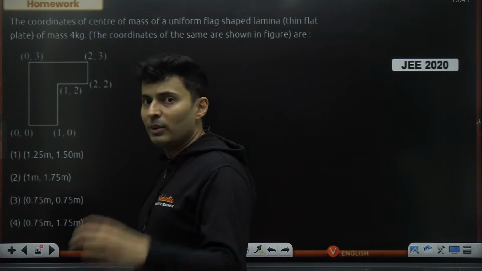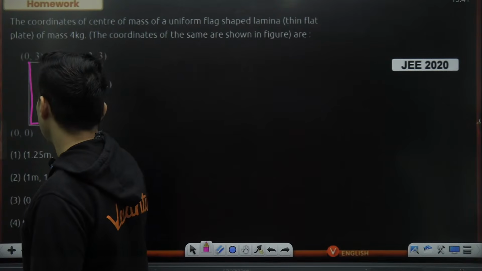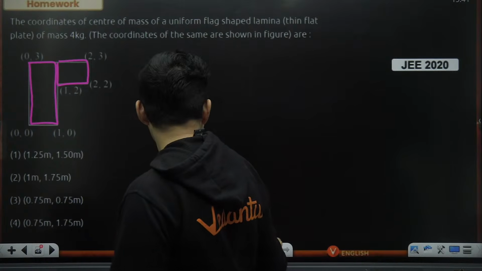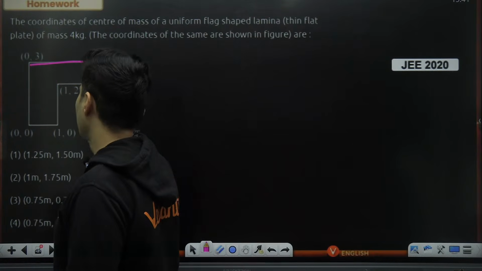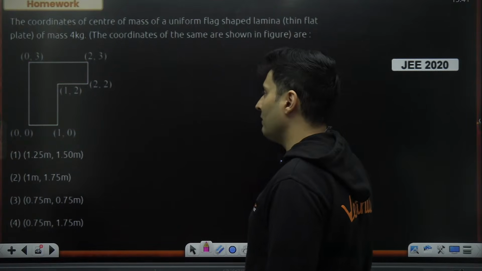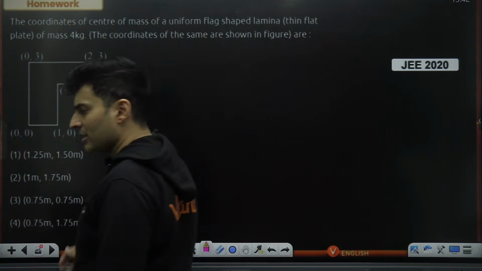You can also solve it by one more method. You can consider it as this plus this, either via addition of composite bodies, or you can take it as subtraction also. This body minus this body, you take out. So body with cavity also we can do. Either way, the answer will be the same.